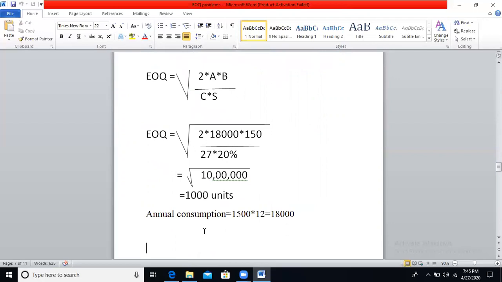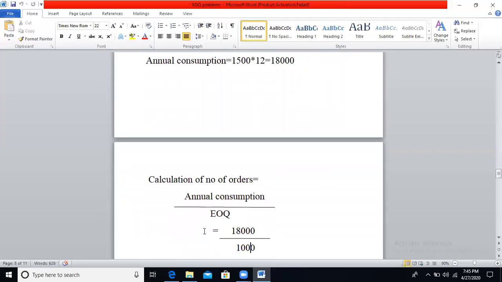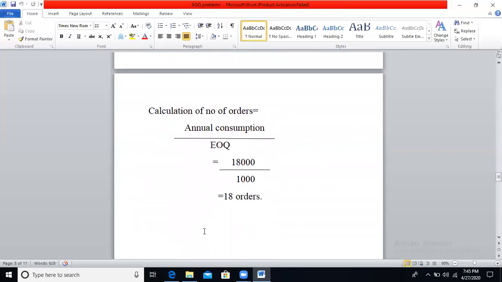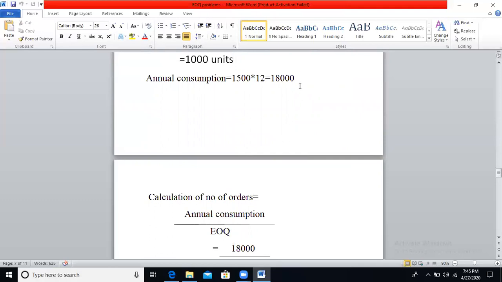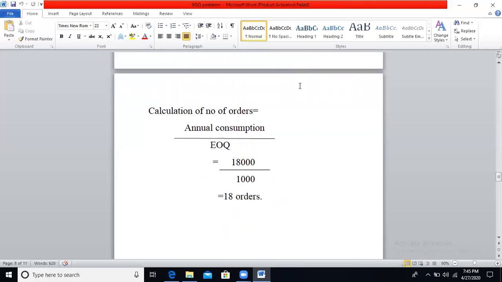So how to calculate the number of orders to be placed? Number of orders is equal to annual consumption divided by EOQ. We have calculated annual consumption as 18,000 units, divided by EOQ, which is 1000 units. So you will get 18 orders.